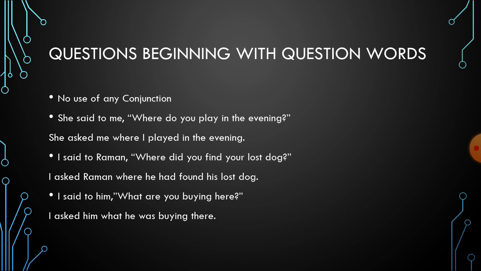Look at the other example. I said to him, what are you buying here? So this is present continuous tense. Present continuous will change into past continuous. So answer will be, I asked him what he was buying there. Here will change into there.